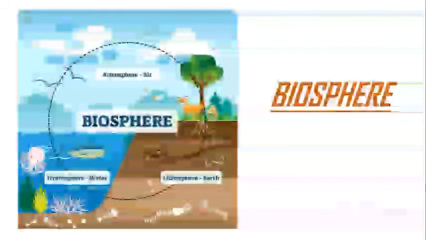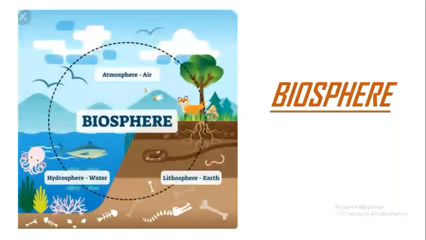Now we have to study about biosphere. As we had studied about the 3 main realms of our Earth, but a fourth one is also there, that is biosphere. The lithosphere, the hydrosphere and atmosphere are completed. All these 3 have jointly helped in creating the biosphere.